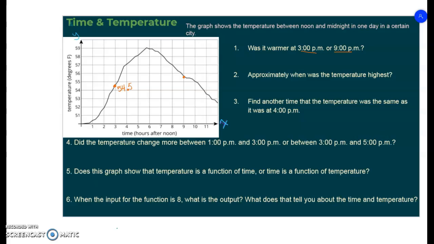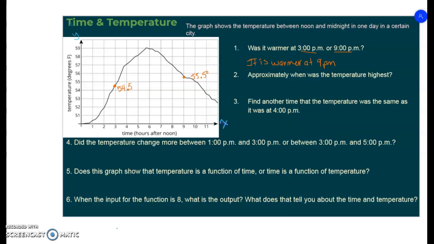And what I see here is it actually is a little bit higher. That's probably about 55.5 degrees Fahrenheit. So is it warmer at 3 or 9 p.m.? My answer is it is warmer at 9 p.m. Pretty crazy, right?